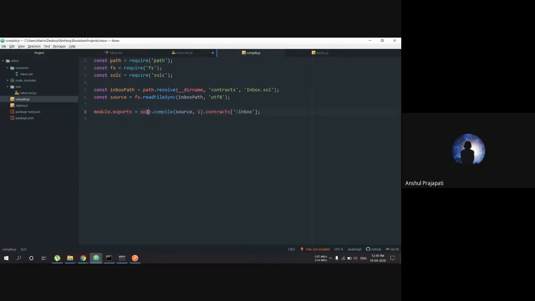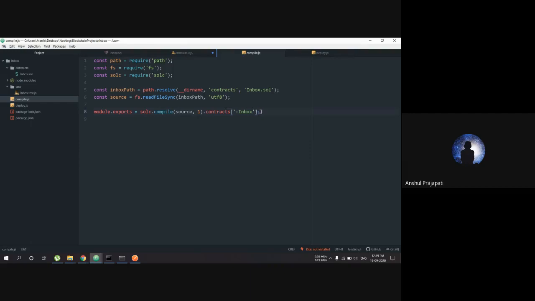But this Solc is a library, the Solidity compiler. Solidity compiler is the full form of Solc. It is going to compile the source, okay, source of one. What this means is that when we are compiling something, we get a lot of arguments, and the source argument is the one we are interested in, and dot contracts of inbox is just the field of that argument.